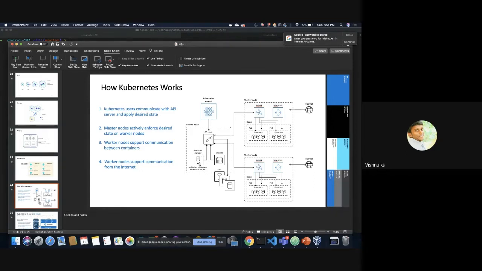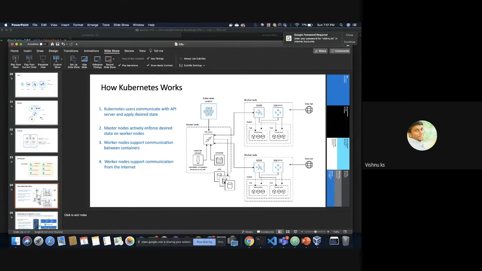And the controller manager is the one who does the replication, the namespace mapping, service account creation, etc. All these things the controller manager will do. And the server configurations, the cluster configurations will be stored in etcd. So if we are adding a new worker node, that configuration will be added to etcd.